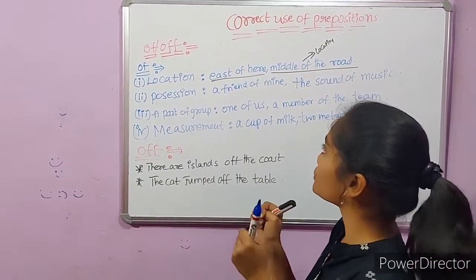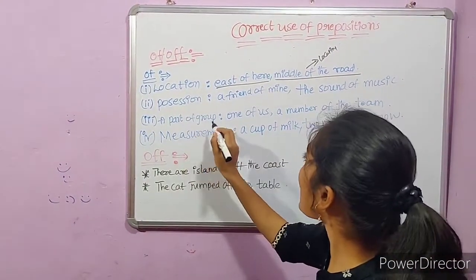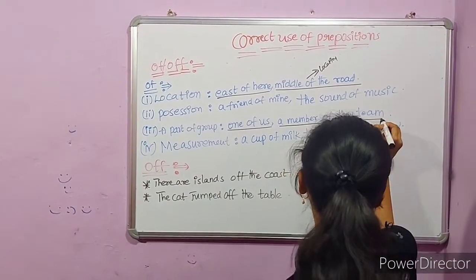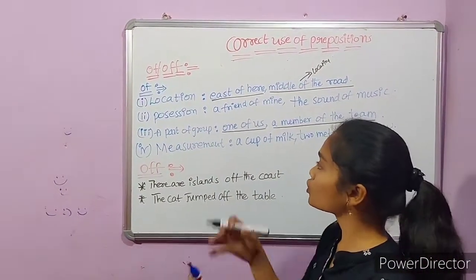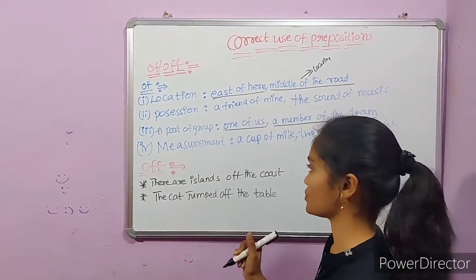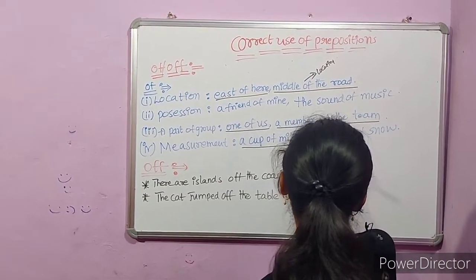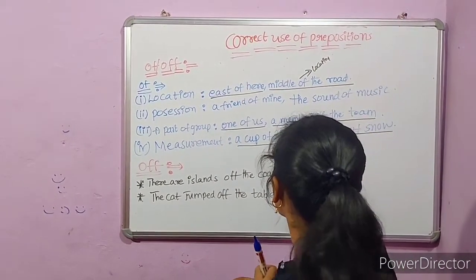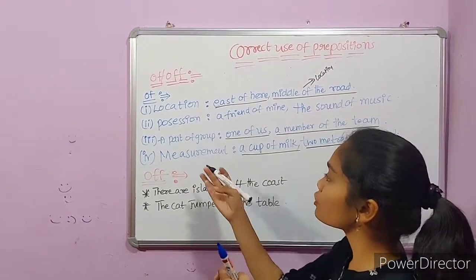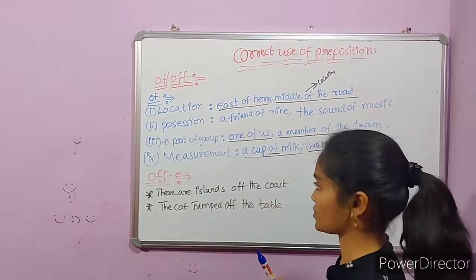In these sentences what happens? It shows possession. The third one is a part of a group: one of us, a member of the team. From the whole group, if we represent a part, then also we can use the of preposition. Measurement: a cup of milk, 2 meters of snow, and a bowl of rice. If we want to represent a measurement, then also we can use the of preposition.